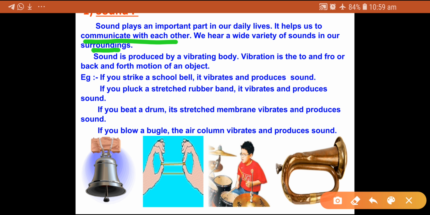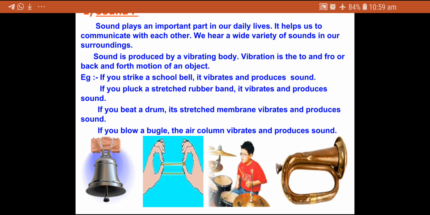We hear a wide variety of sounds in our surroundings. When we get up early in the morning, we hear chirping birds, the sound of birds, then the sound of different instruments used in our kitchen, for example the pressure cooker whistle when it starts whistling, then the mixer sound, TV sound, and when we talk with each other. All these are the variety of sounds in our surroundings that we hear every day.